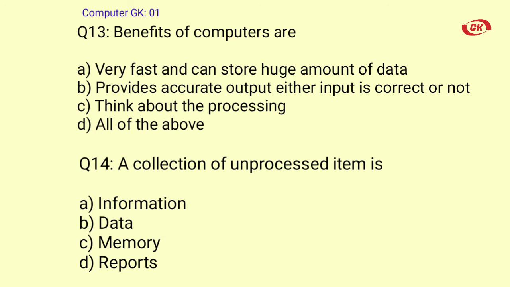Question number 14. A collection of unprocessed item is A. Information, B. Data, C. Memory, D. Reports. The correct answer is option B. Data.